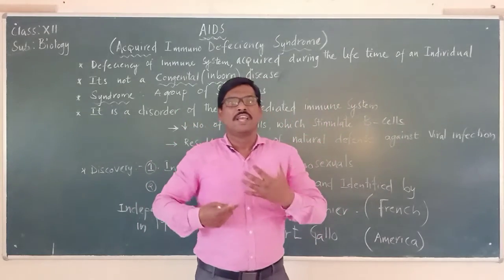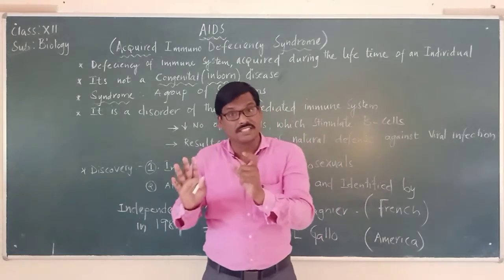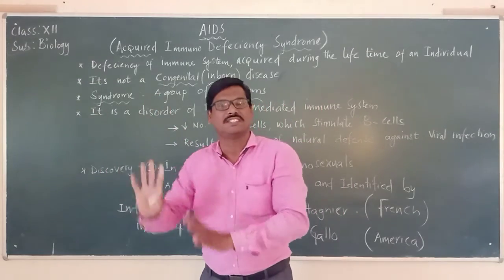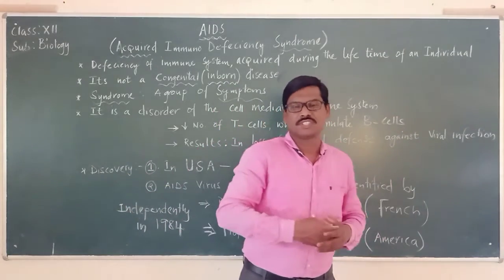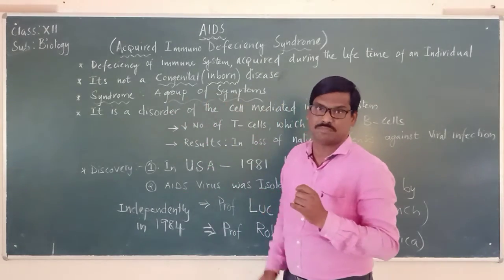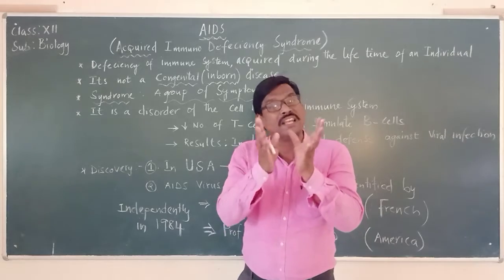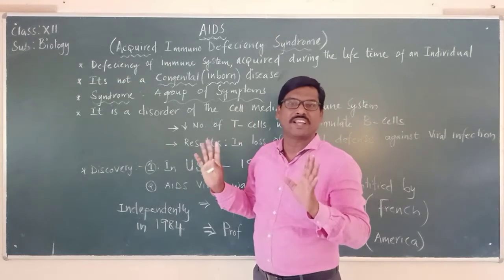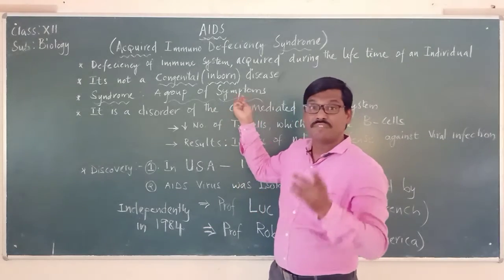Generally, one particular person may suffer with one particular disease, and for every disease there will be certain symptoms. Based on those symptoms we decide that it is that particular disease. For typhoid there will be certain symptoms, for malaria certain symptoms, and for dengue certain symptoms. But here it will show a group of symptoms, meaning an AIDS patient will be suffering with many types of disease at a time. That is what AIDS actually is. In simple terms, if a person is suffering with many different types of symptoms, we call it what?